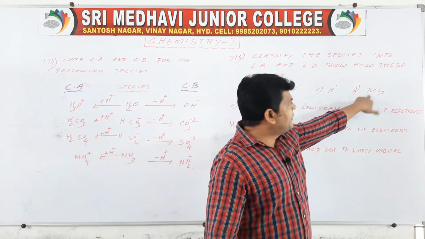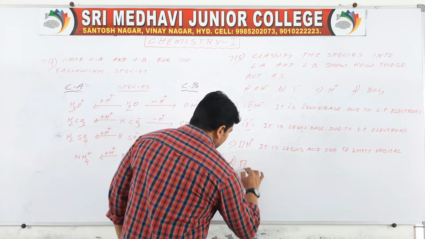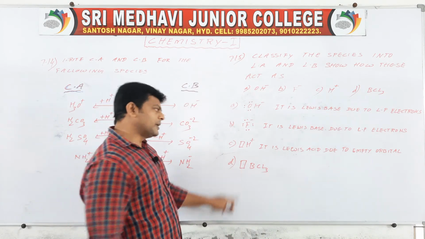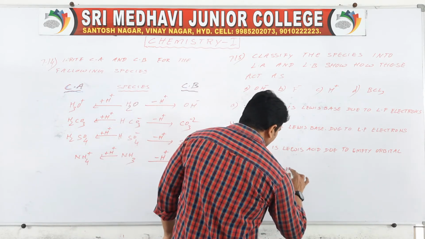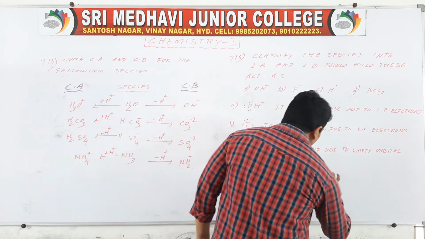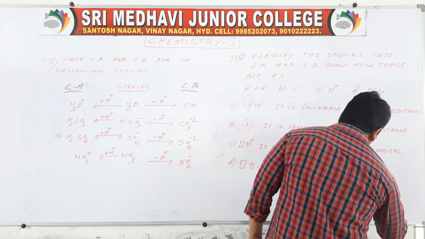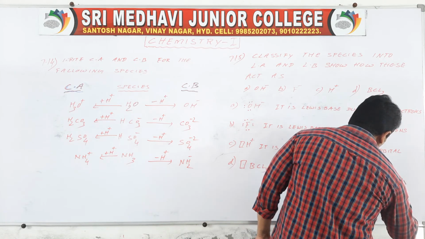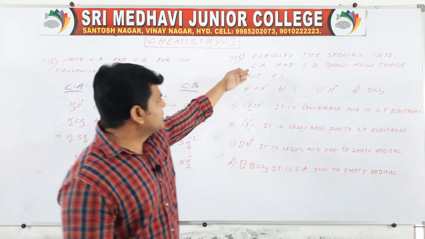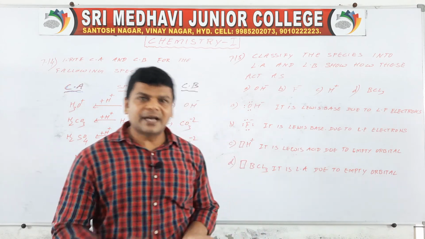D, BCl3. It has an empty orbital. It is a Lewis acid due to empty orbital. Understand? So this is the way. So these two are Lewis bases, these two are Lewis acids.